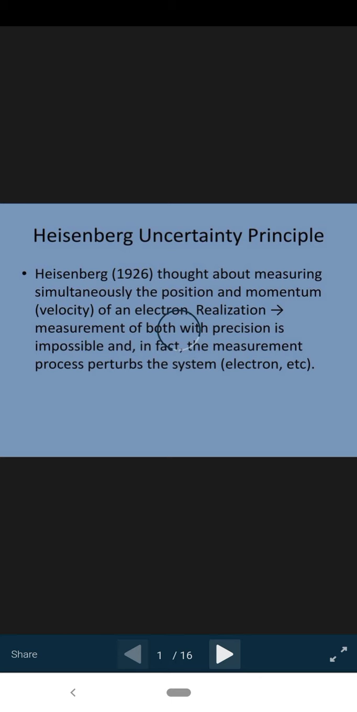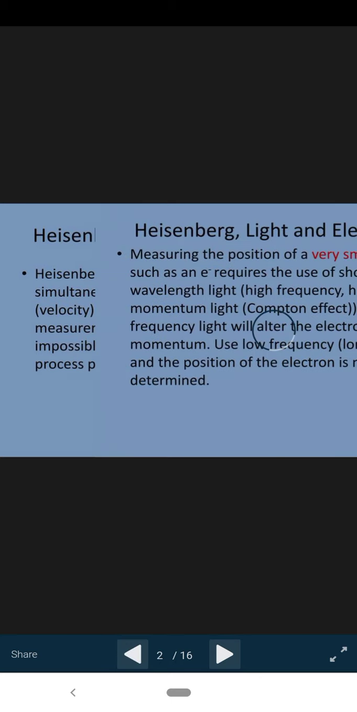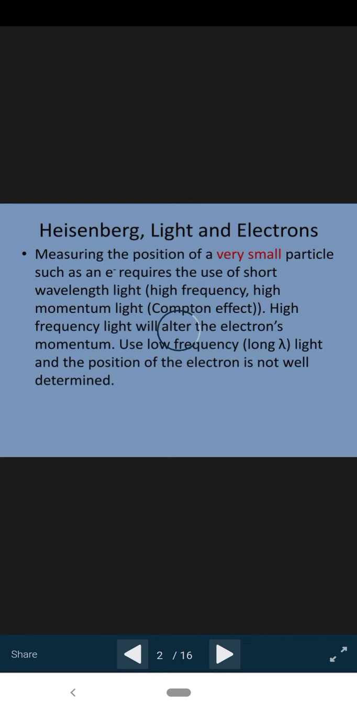The Heisenberg uncertainty principle was given in 1926. Heisenberg thought about measuring simultaneously the position and momentum of an electron, and he found that the measurement of both with precision is impossible. In fact, the measurement process perturbs the system. So, Heisenberg basically says that we cannot simultaneously measure position and momentum of a particle.